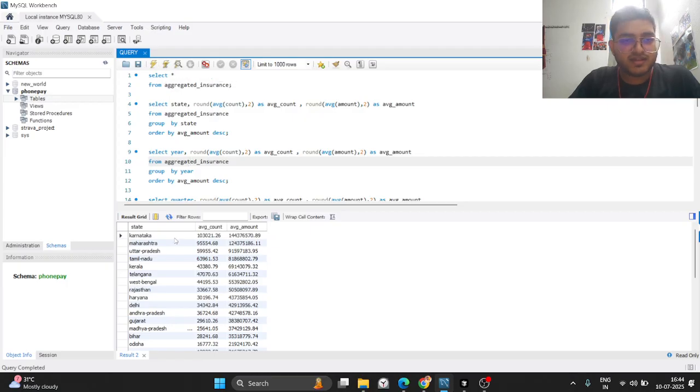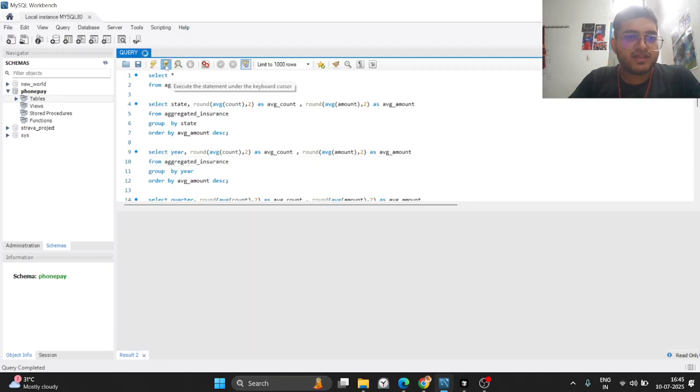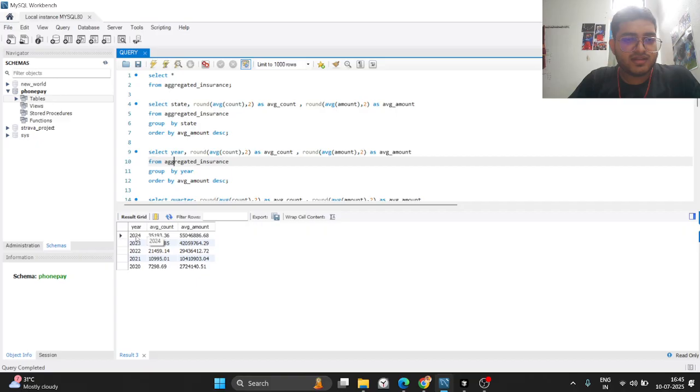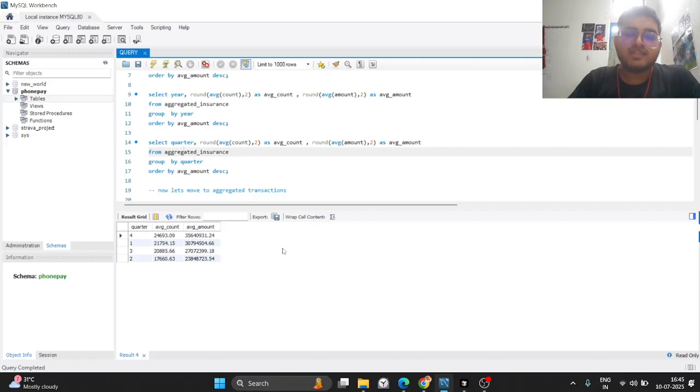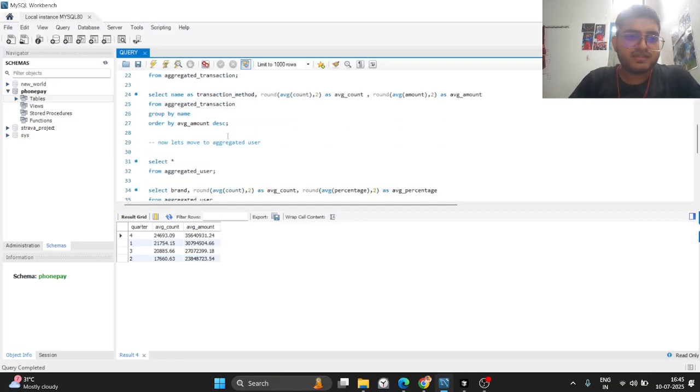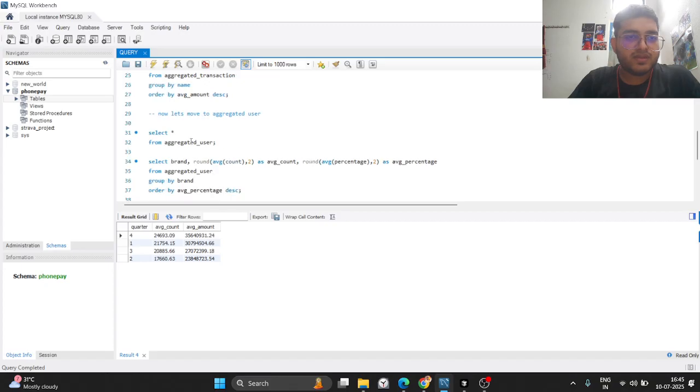Here we can see that Karnataka has the highest average amount, and if you look at it by year, in the recent years like 2023 and 2024, the average amount is way larger than in the previous years, and this is by the quarters. We can see there is a different trend in quarters, obviously because there are many factors. Maybe festivals or many other factors were influencing this.